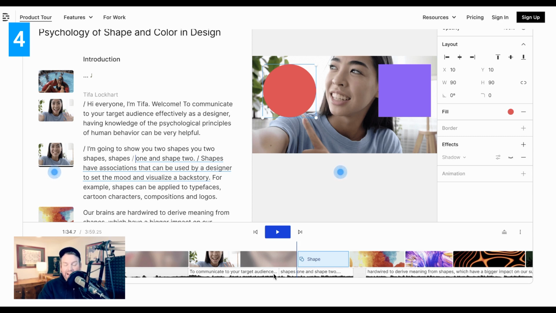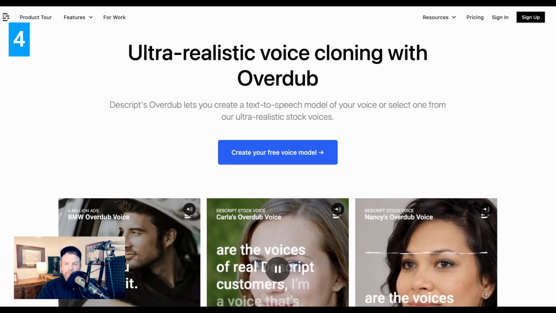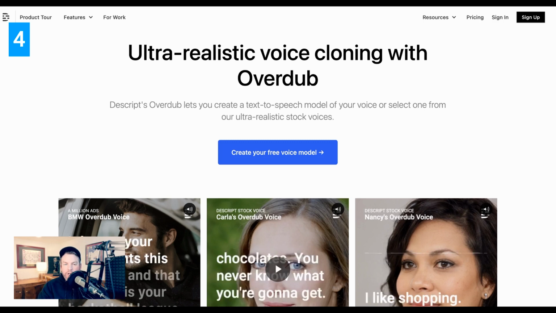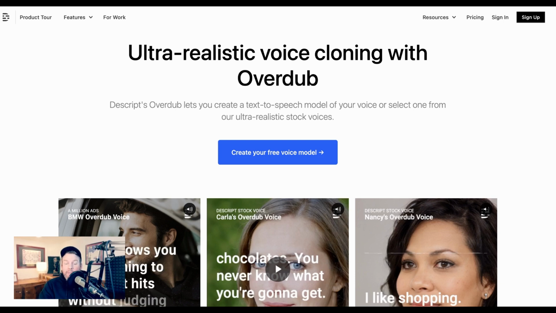They also have AI that identifies filler words like ums and ahs, and you can get rid of all of those basically with a single click. A last AI feature of Descript, which makes it incredibly powerful, is their overdub feature. Using overdub, you can create a text-to-speech model of your own voice, and then if you flub up or need to add something into the script, instead of shooting a new video, you can literally overdub with this AI, typing in the additional words or sentence that you want to say, and it comes up sounding really natural.